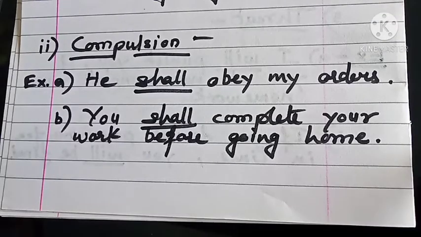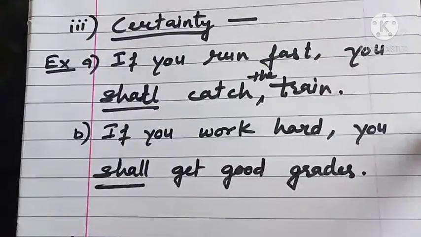Another example of compulsion is, you shall complete your work before going home. I am making it compulsory for the person to complete his work before going home. Means he would have to complete it whether he wants to or not. So it is compulsory. So whenever something is compulsory, we make use of shall. Another use of shall is certainty.